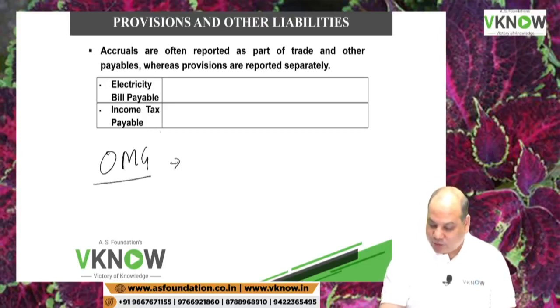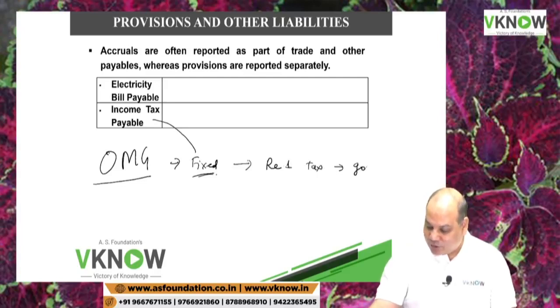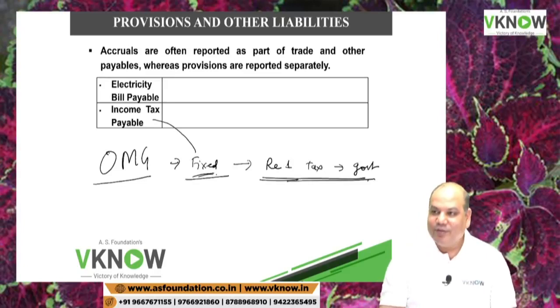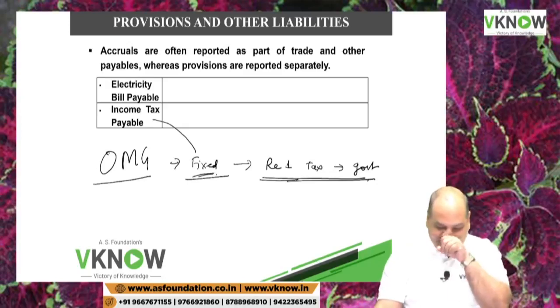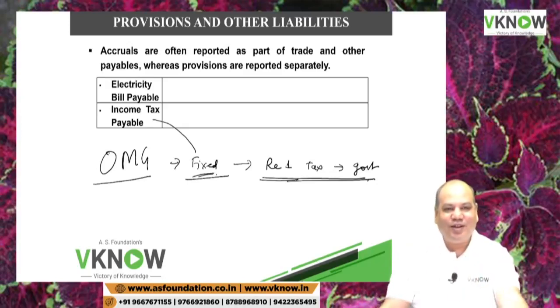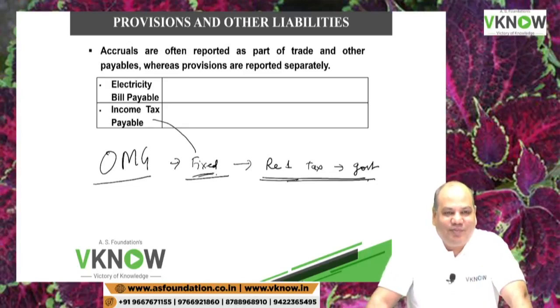Oh my God. One student in the class is saying income tax is fixed. How much fixed? We have calculated. So next year I will calculate ₹1 as my tax liability and give it to the government, and say my student has told me it is fixed, whatever you calculate is fixed. They will ask me, okay, please come to the commissioner's office. Bring a big bag also, full of multicolor currencies. Pink will be preferred.